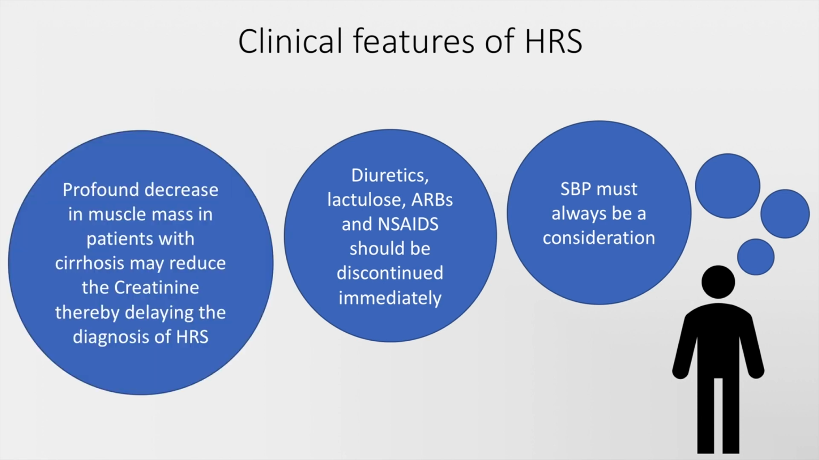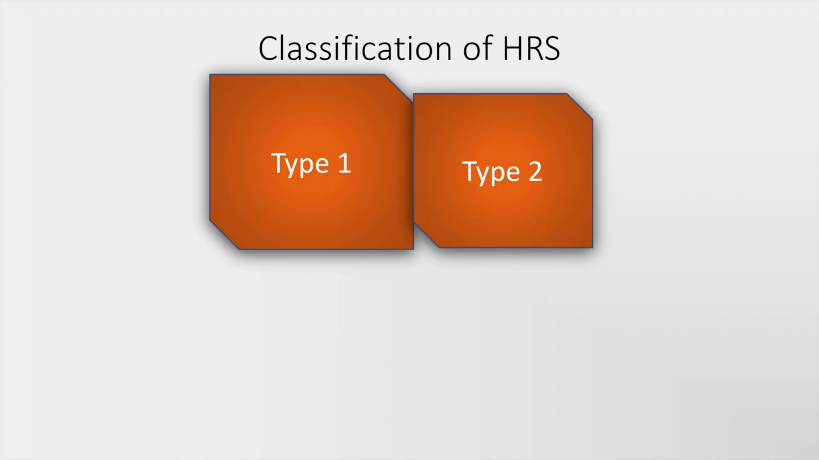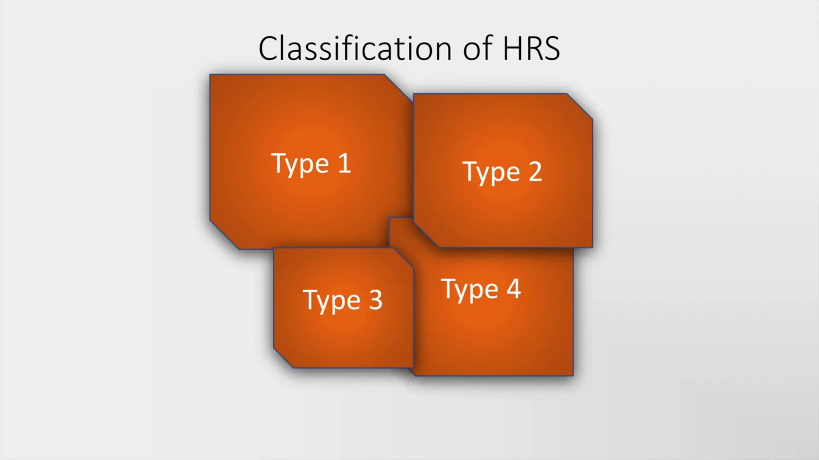Furthermore, due to cirrhosis, there can be a profound decrease in muscle mass in patients, which may result in delay in the diagnosis of hepatorenal syndrome. Hepatorenal syndrome is classified into type 1, type 2, type 3, and type 4.